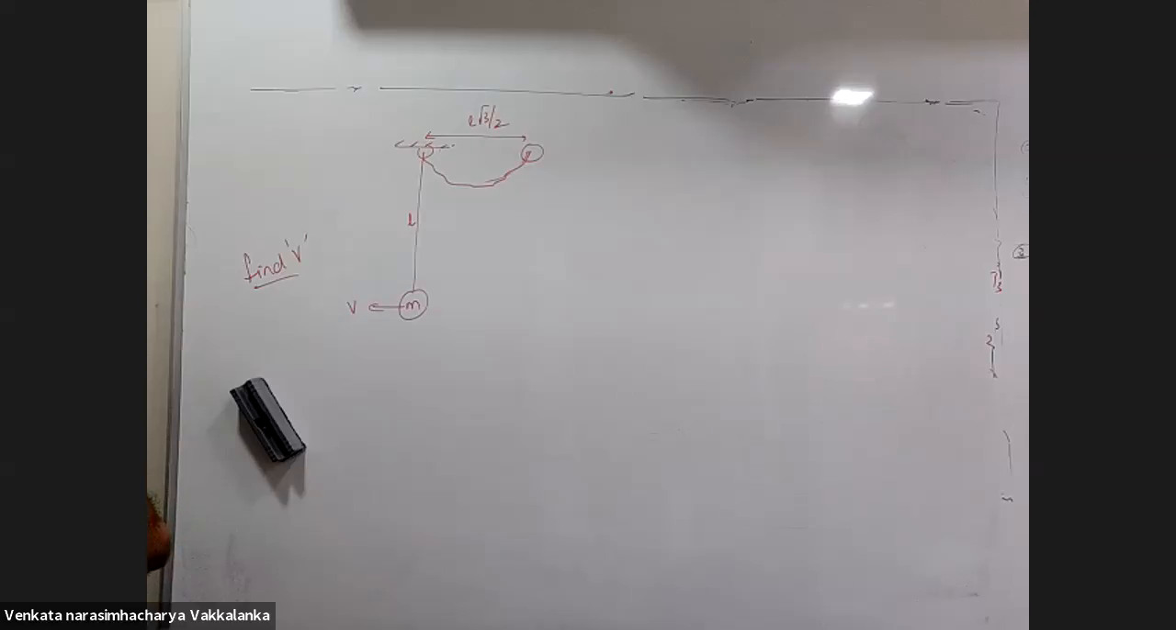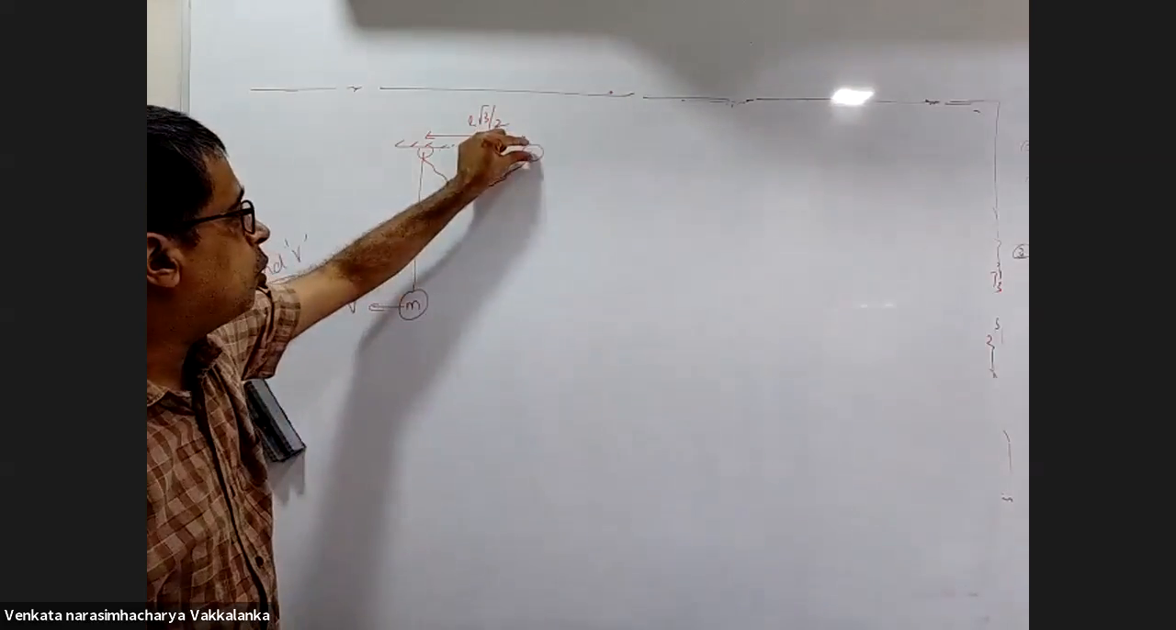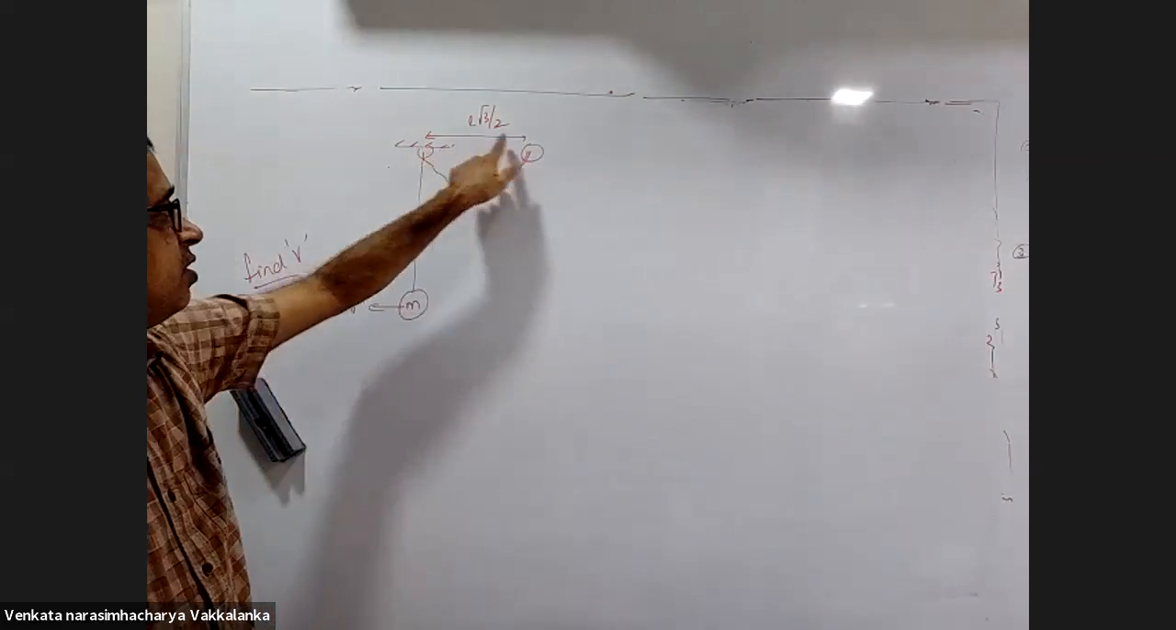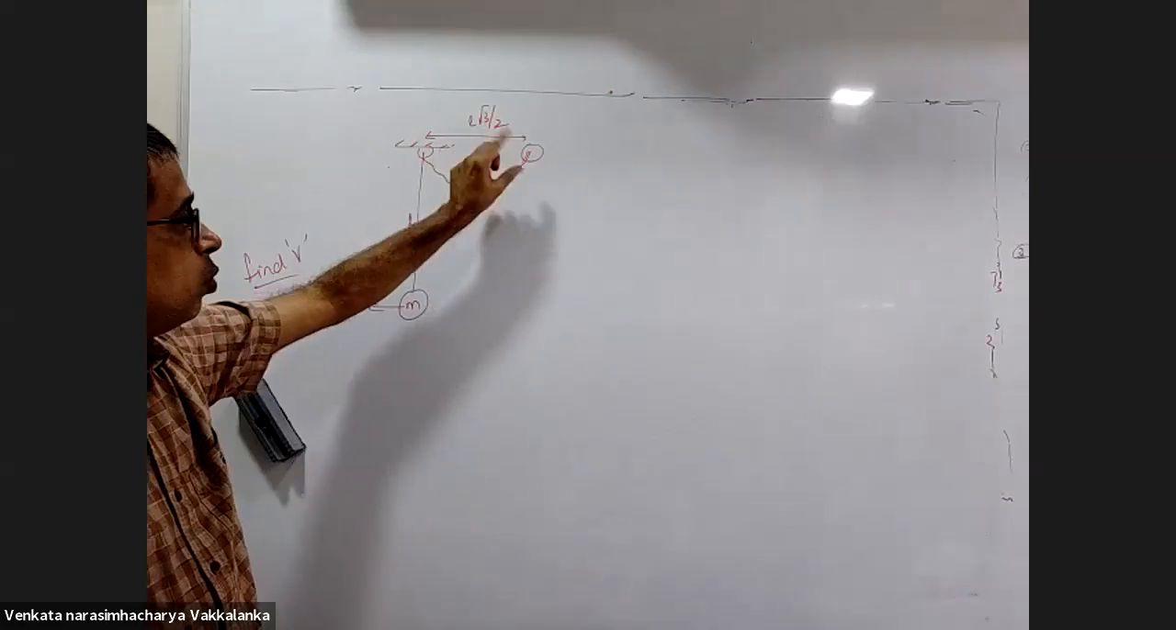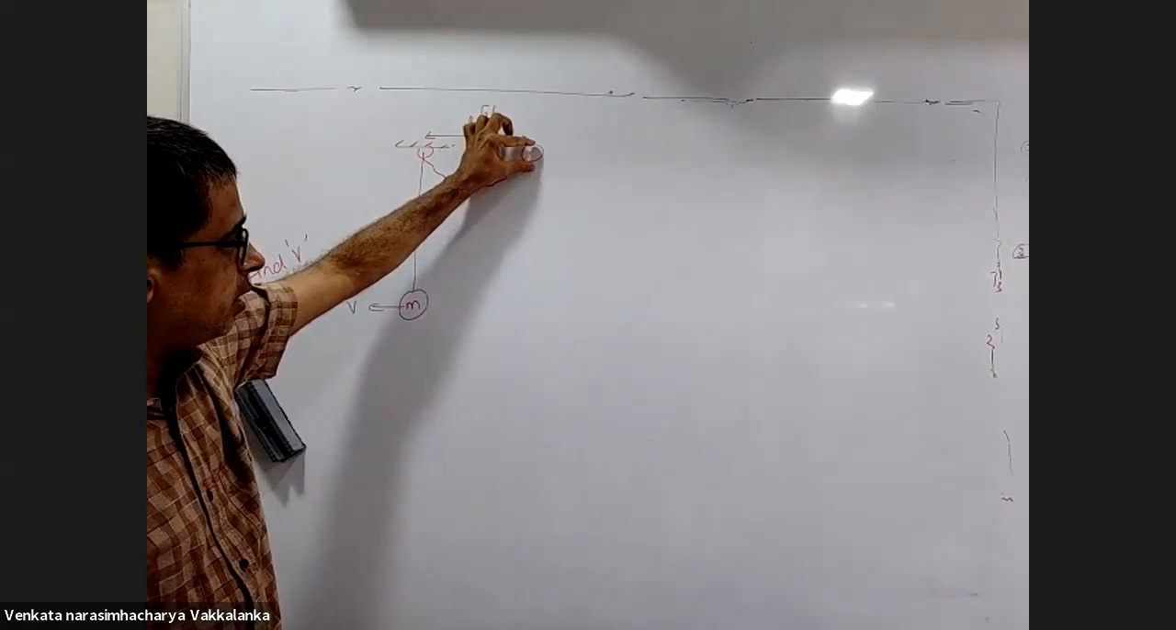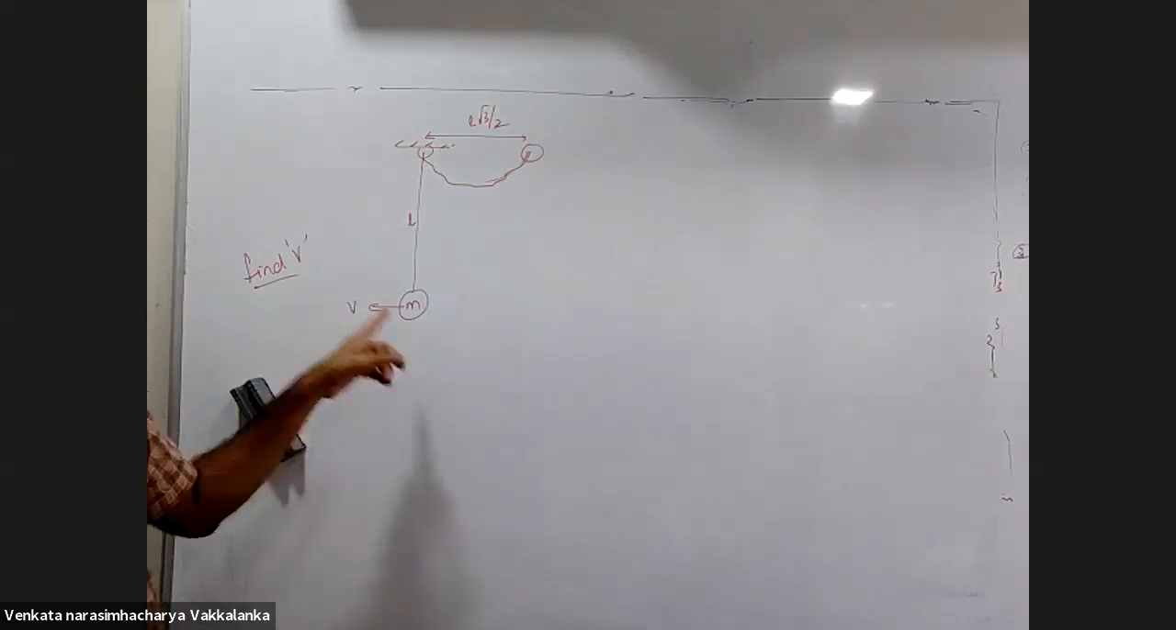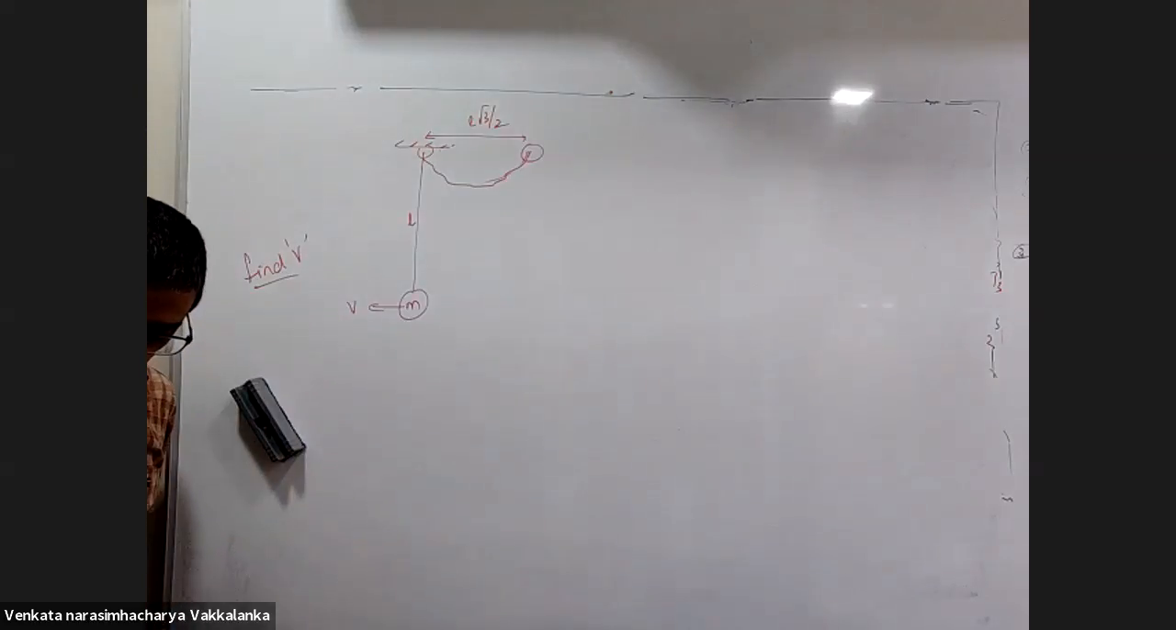Sir, it will be root 2gl only, no? Will not be. Think carefully and solve. Sir, could you repeat the question? The bob is brought closer by a distance such that this distance is L root 3 by 2 and released from here. When it comes to the lowermost point, what is the velocity of the bob?